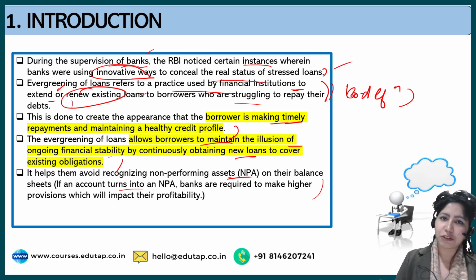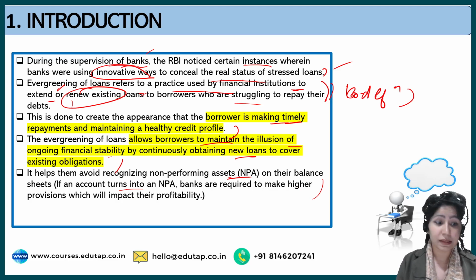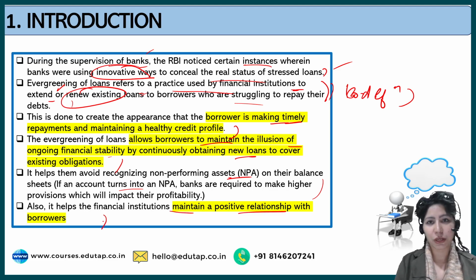They are under the regulatory oversight of RBI. They might be merged with some other bank if they have a lot of NPAs. That has happened with many banks in the past. So it's a win-win situation for banks as well as the person who's not returning the loan. Also, it helps financial institutions maintain a positive relationship with borrowers.